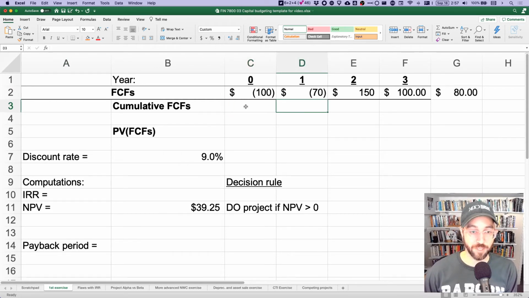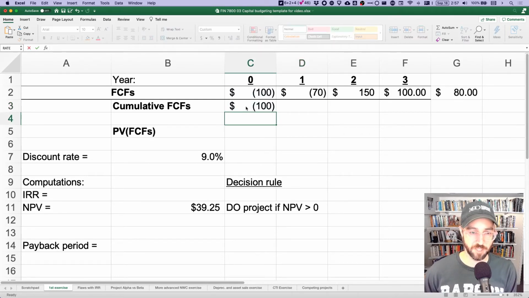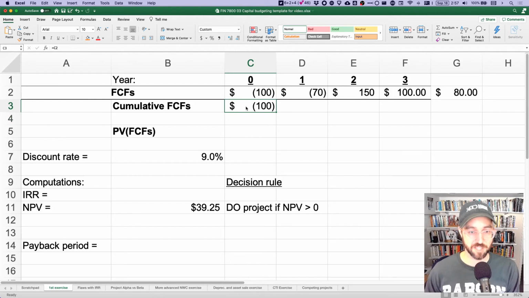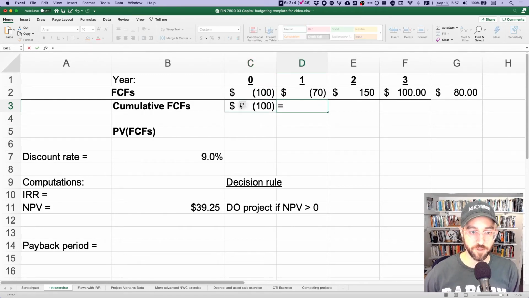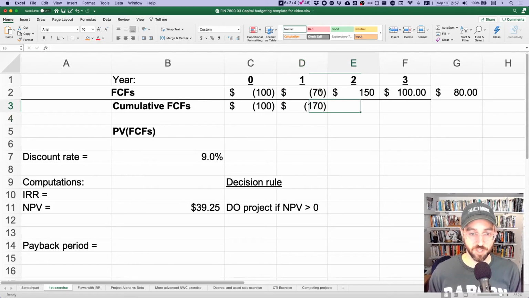One way that I can do it is just by starting with the negative $100 million in year 0. So that's going to be a standalone formula. And then for each additional year, I'm going to add up whatever the cumulative cash flows were at the end of the previous year with whatever the new cash flows are this year. So in year 1, I started with the negative 100 that I had from year 0, and then I'm going to add the additional negative 70, which brings me down to negative 170.